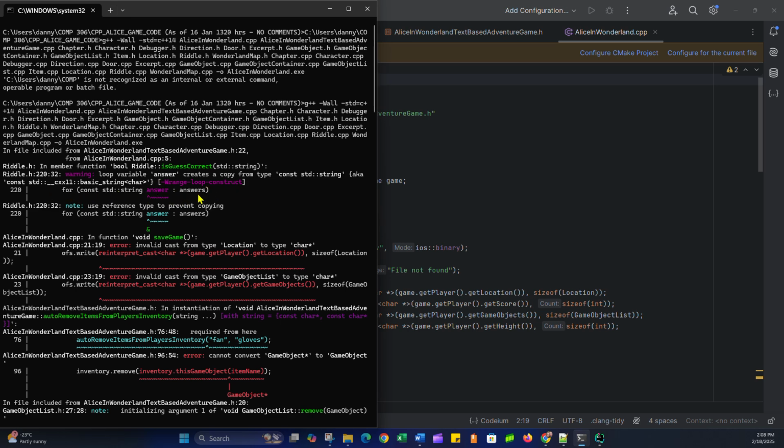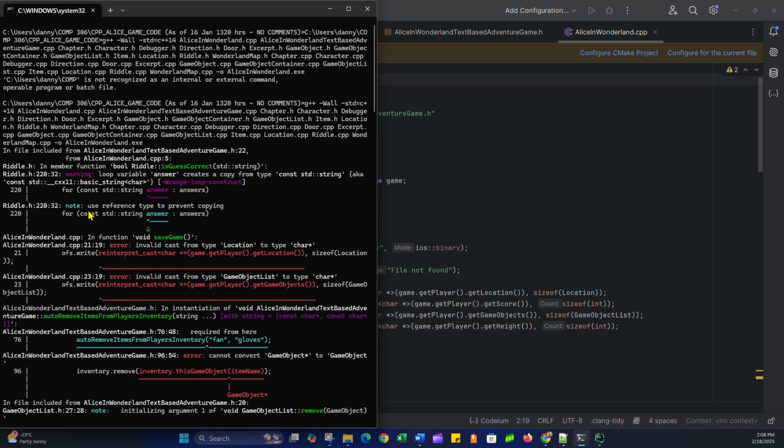So I'm using a range-based for loop to iterate through answers, which is a collection of some type. Probably a vector, I guess. I can't remember. Again, it's been a while since I wrote the code, and even longer since I looked at it. Well, a month since I've looked at it. But I'm iterating through some collection, pulling out a string at a time, so again, it's probably a vector of type string. I'm pulling out as a constant, but not reference. Typically you should pull out strings as constant references, especially if you're not changing them, which I assume I'm not, just for efficiency. So that's what it seems to be saying there.